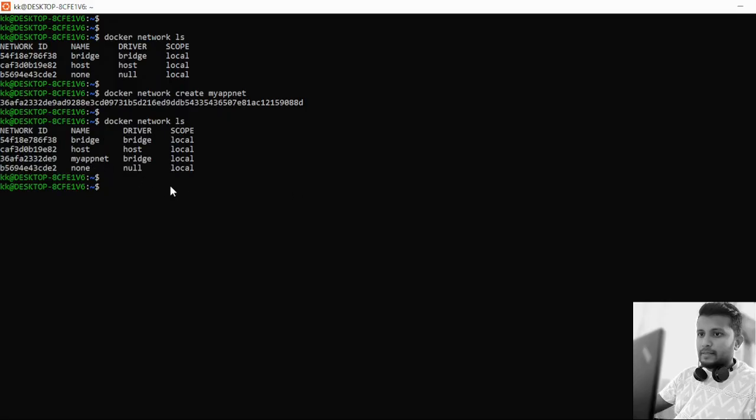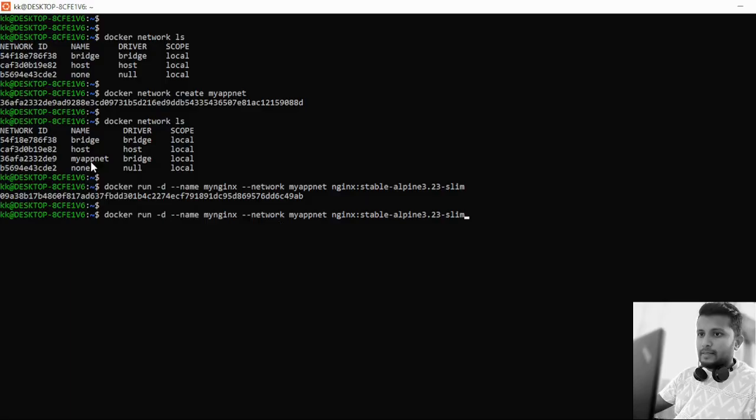Now, as we just discussed, we'll create container 1 and attach this network to it. So let's create container 1. Docker run. Let's create this container in detached mode. The name of the container, for example, mynginx, the network we created, myappnet, and the image name. Let's take the nginx slim image. Let's create this container. The container has been created.